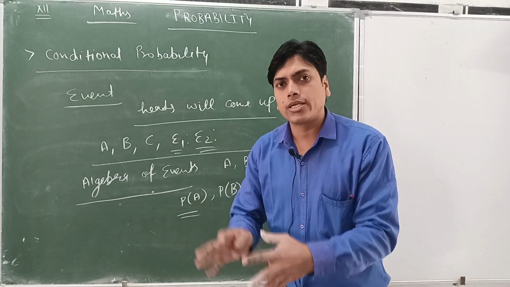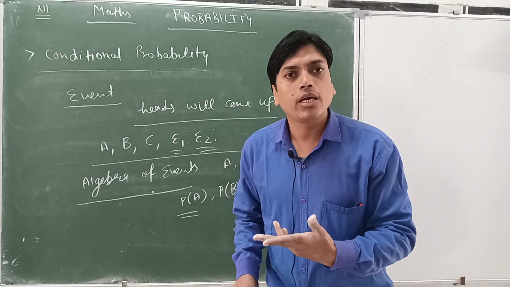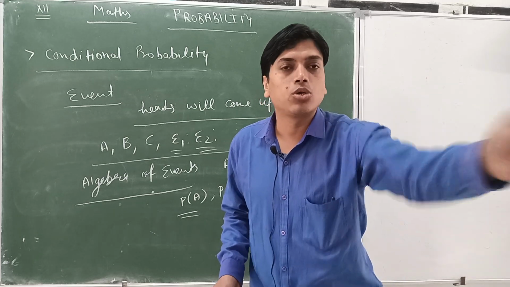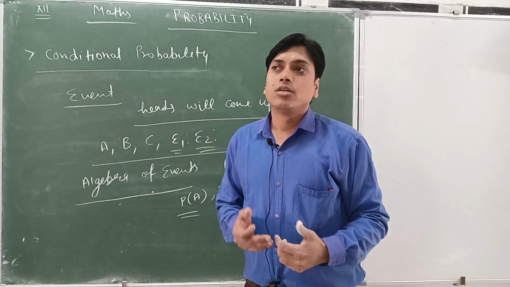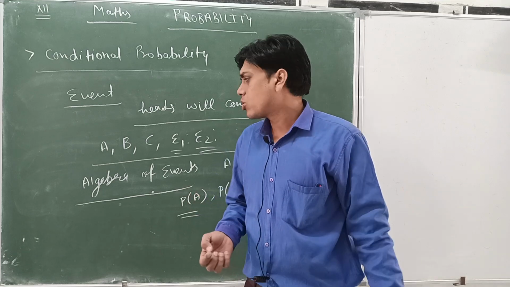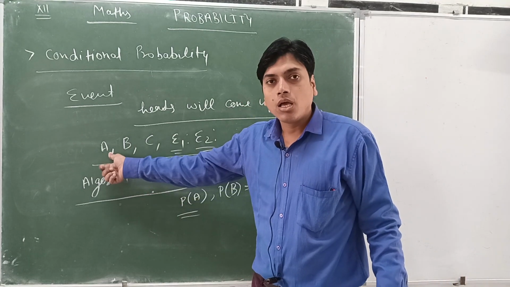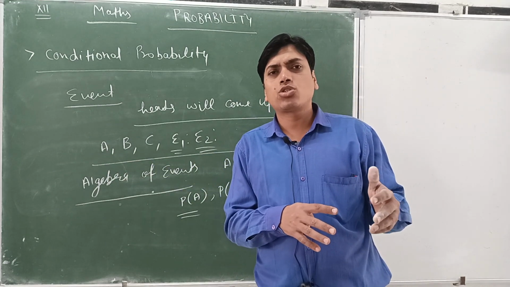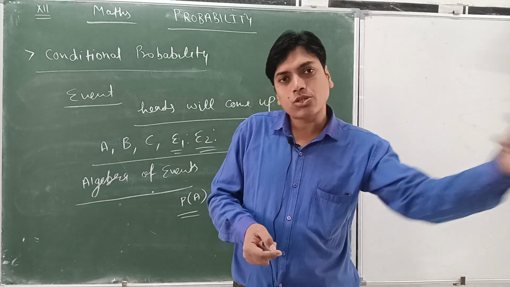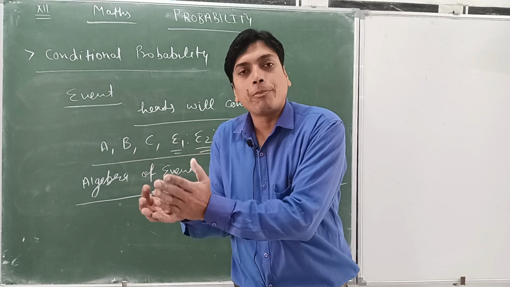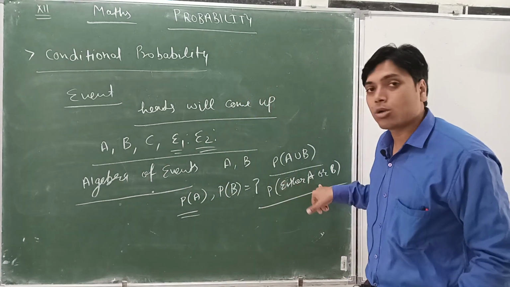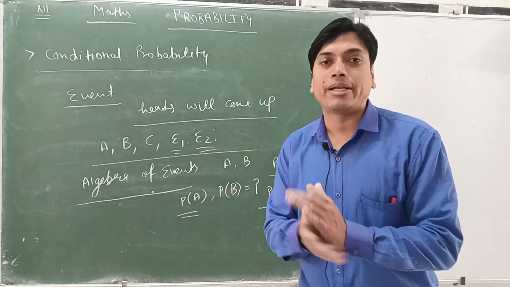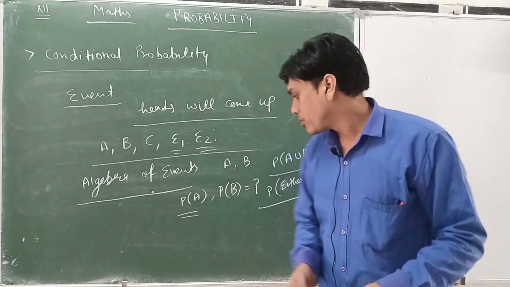Suppose one student throws a die and I am not watching, so I do not see the result. I ask the student to go and tell me the result, and simply he says, sir, a 3 has come up. So 3 will come up is event A, and 5 will come up is event B. But sometimes the student says, sir, I was not sure, 3 or 5. It means either 3 or 5, so A or B, either A or B, which is represented as A union B mathematically. Got my point?